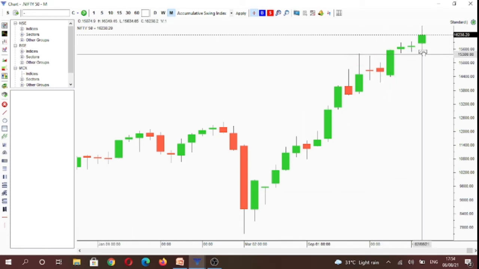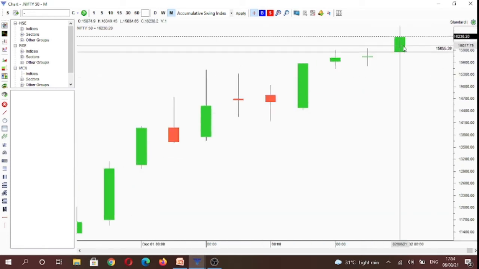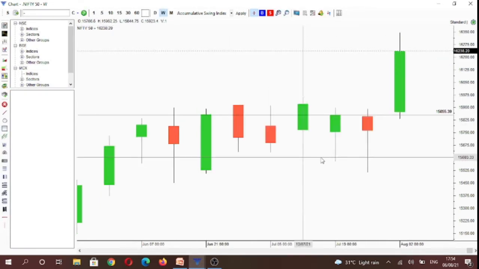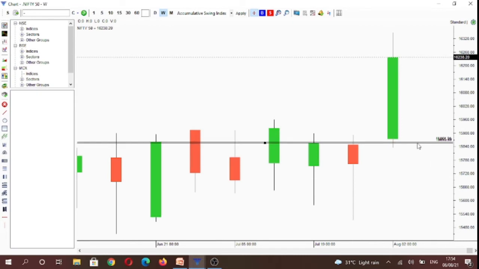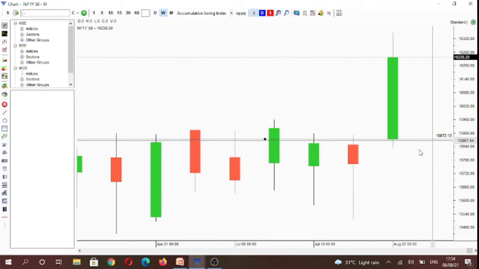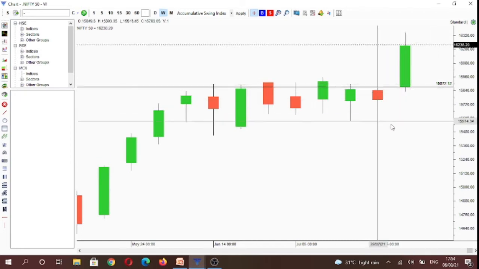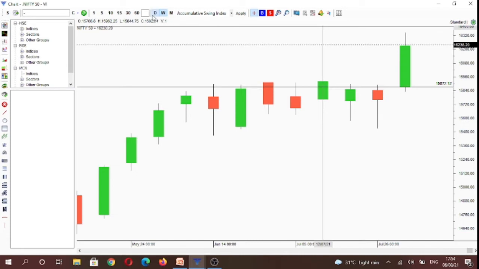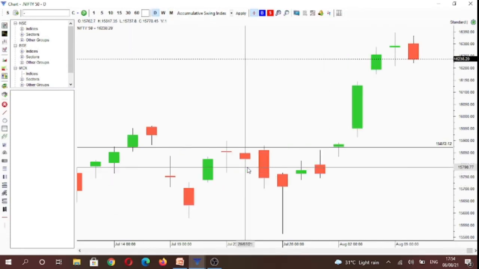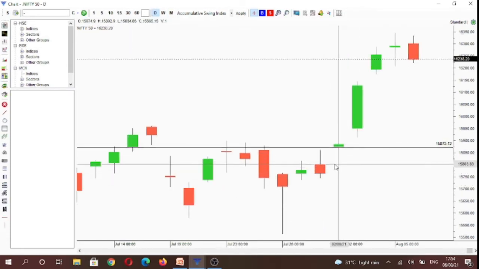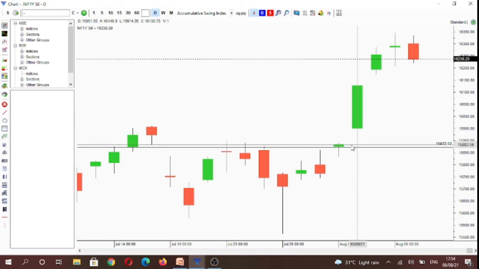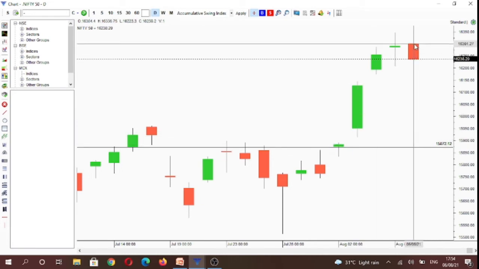If we analyze the index on multiple time frames, on the monthly time frame, market is under control of buyers above 15,874 levels, and this week was start of a new month, so the monthly and the weekly candles open are the same. So on the monthly and the weekly time frame, market was under control of buyers. And if we see the daily time frame, here you will see that market on Friday was under control of sellers below